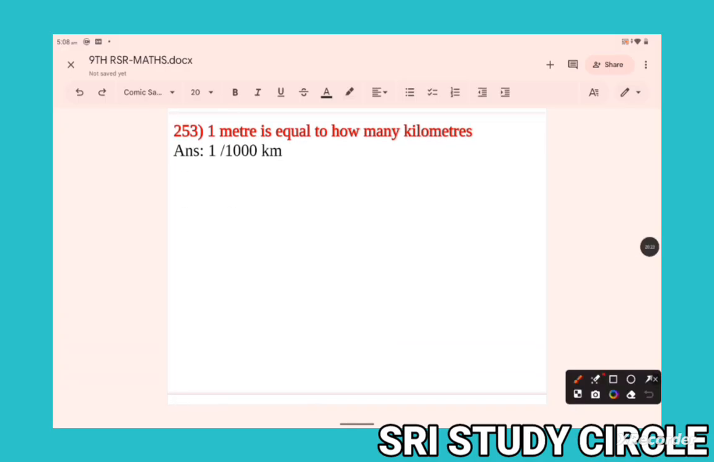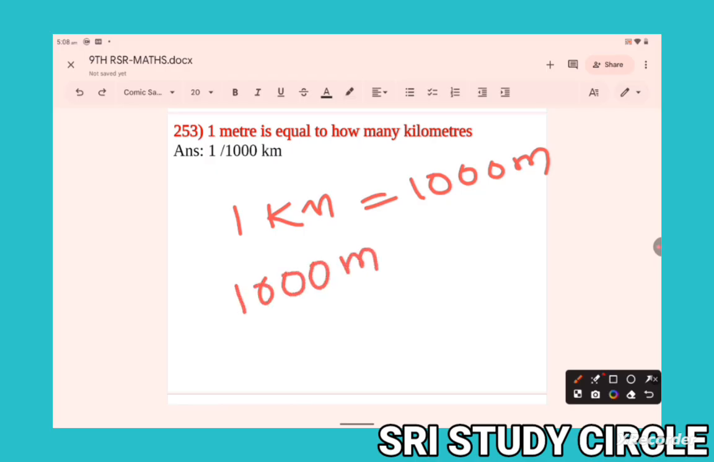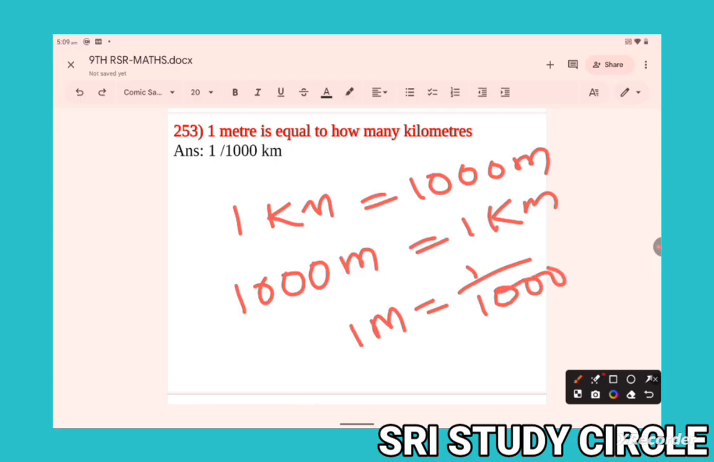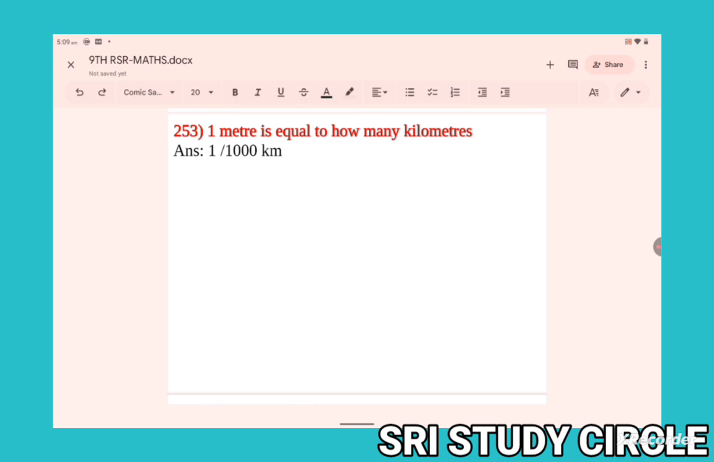1 meter is equal to how many kilometers? Here we know that 1 kilometer is equal to 1000 meters. That means 1000 meters is equal to 1 kilometer. Now we can transpose 1000 from LHS to RHS. Here 1000 is in multiplication, that becomes division. So 1 meter is equal to 1 by 1000 kilometer. Okay, right. Next one.